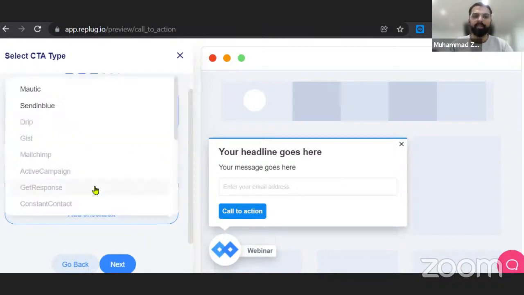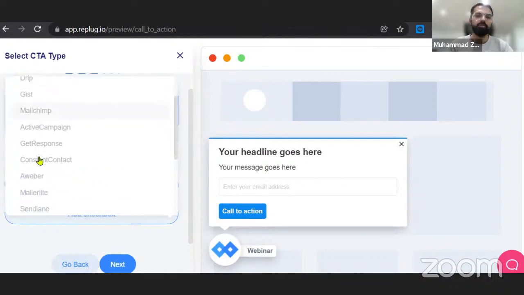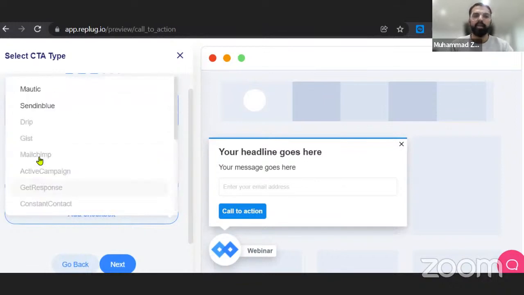How you get the conversions is you connect an email provider in Replug, and whosoever provides his email address in that link is going to be sent to the list created in that email provider. So let's suppose if I select Sendinblue here, or if I select Moosend or Drip, we have up to 17 or more email integrations here. So you can select any sort of email integration here, and if you select it and then generate links from this campaign, you will be able to collect leads.